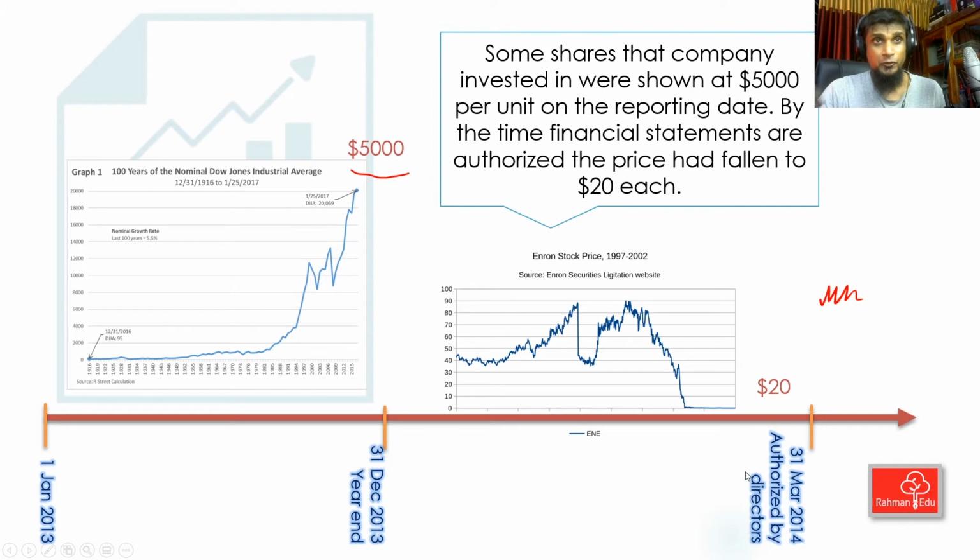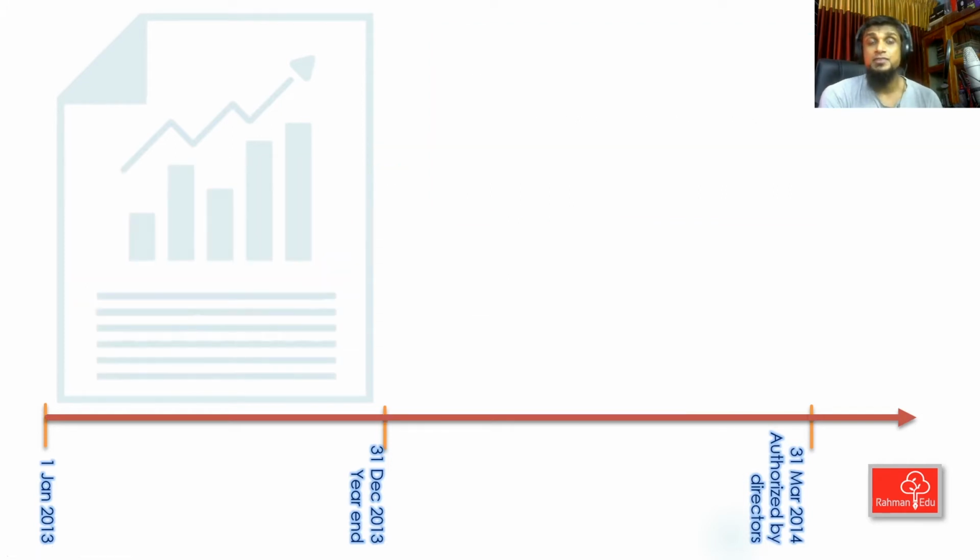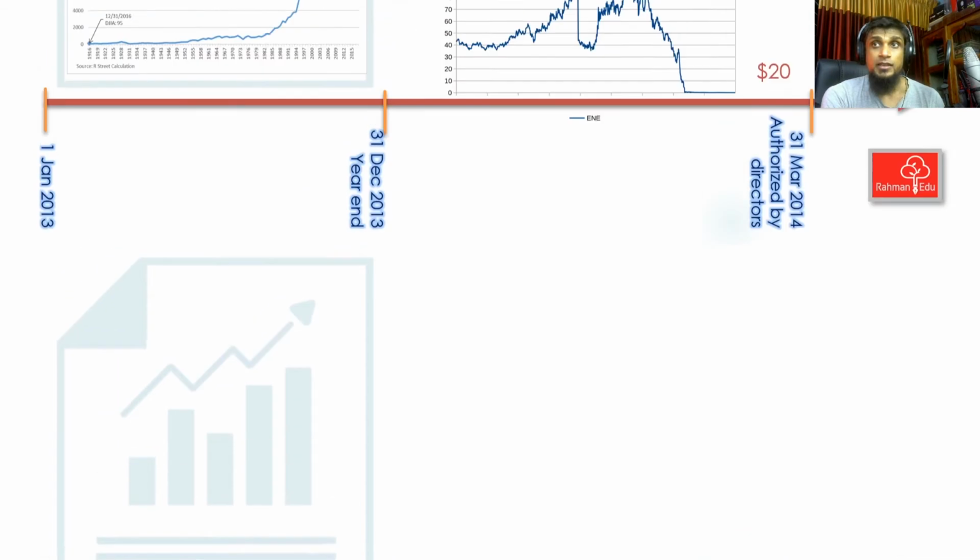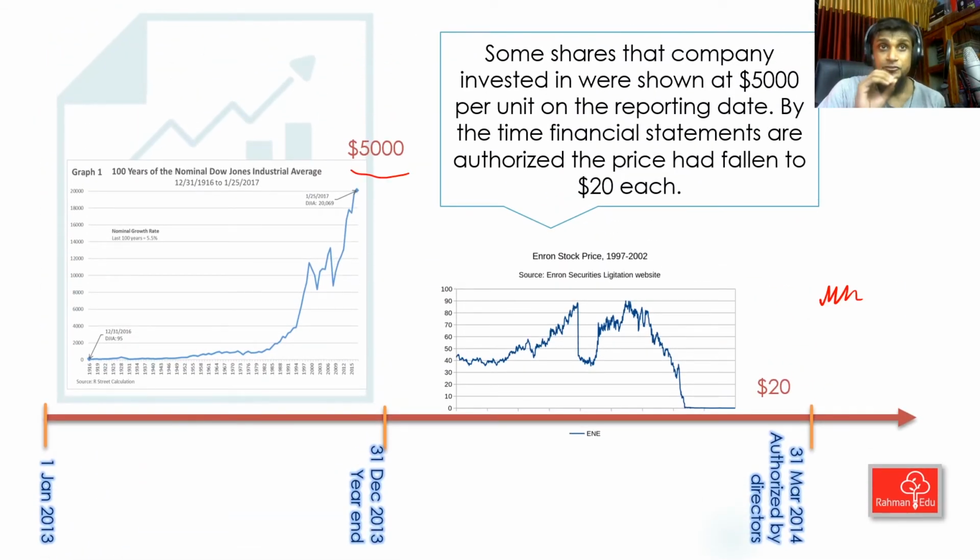The condition arose after the year end, so will we disclose or not? Non-adjusting events will be disclosed if the event is material. Now the question is whether this event is material for your company or not. It depends on the company's size. Depending on that, you will decide whether it is worth disclosing in the 2013 financial statements or not. Of course, the loss must be reported in the 2014 financial statements. Hope that makes it clear.